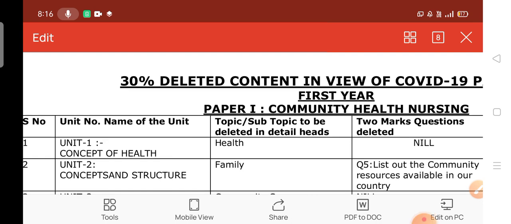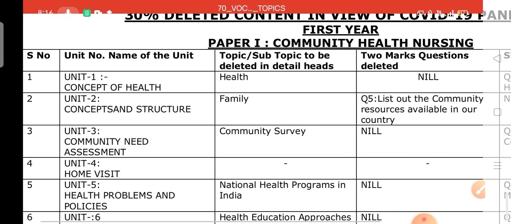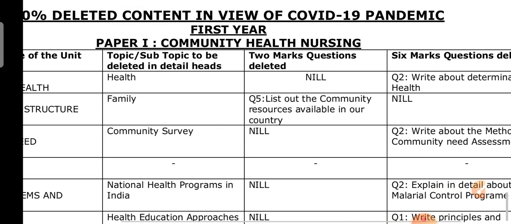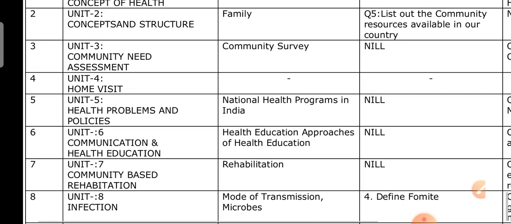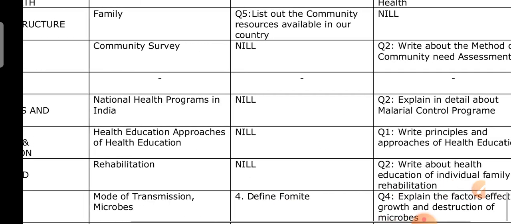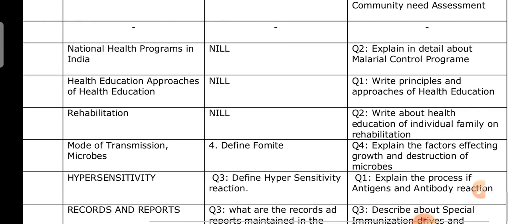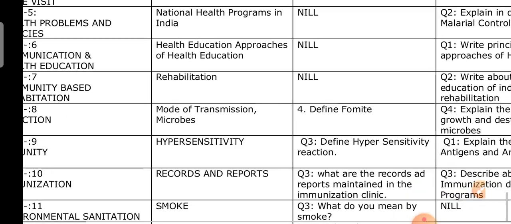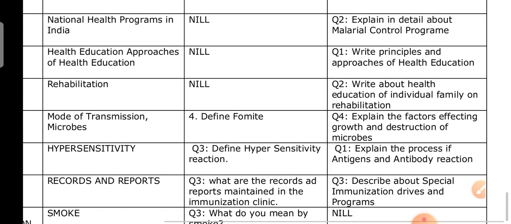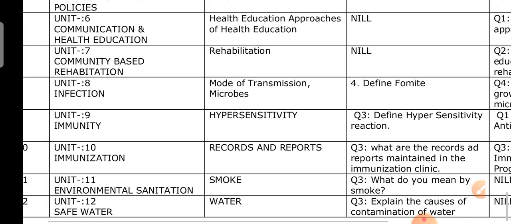Concept of health is deleted, concept and structure is deleted, list of the community services available in our country, community assessment, that is the unit. In that unit, community survey is deleted; home, nothing is there, everything you have to read. Health problems and policies, national health programs is deleted. Next, sixth, communication: health education approach is deleted. Principles and approach of health education. Community based rehabilitation is deleted.